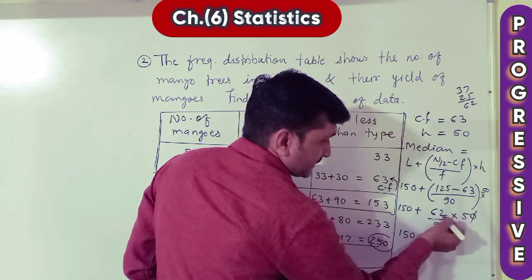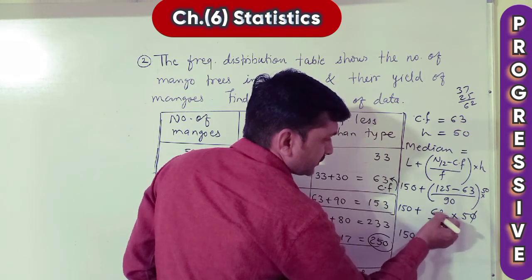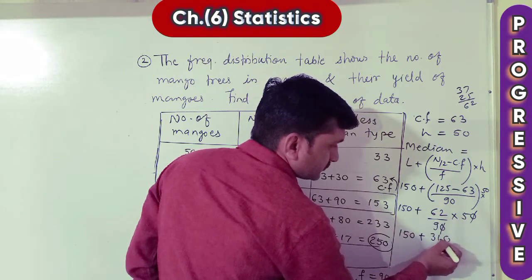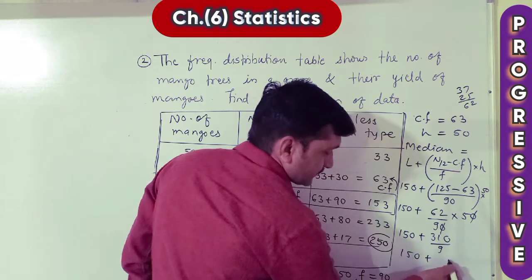Now let's multiply this. 5 2s are 10, 6 5s are 30, 31, 310 divided by 9.